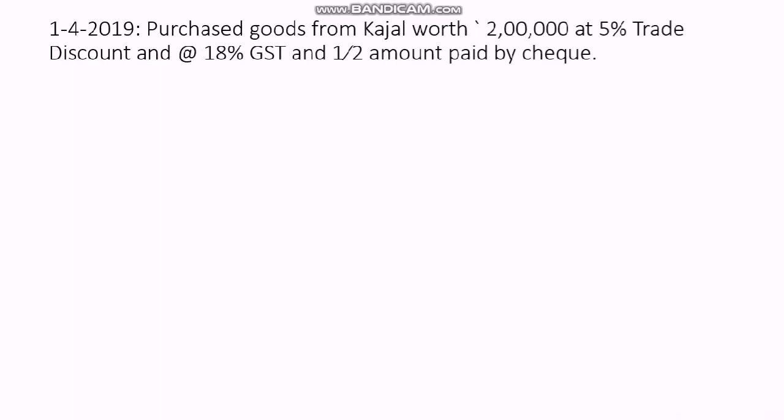Whenever you are doing a journal entry transaction, you just need to follow the steps. The first step is to identify the parties. So what are the parties over here? Purchase, then Kajal, then GST, then cheque. Why cheque? Because here cheque means the bank is giving the payment.